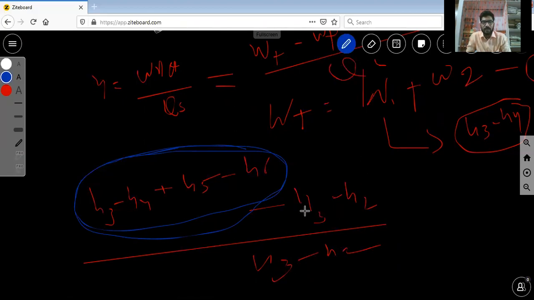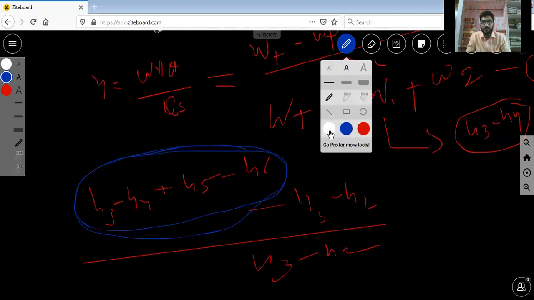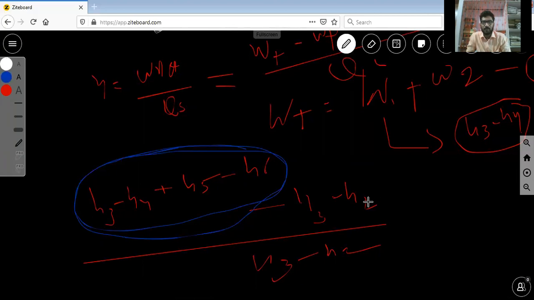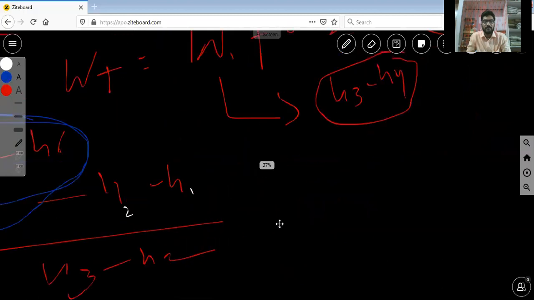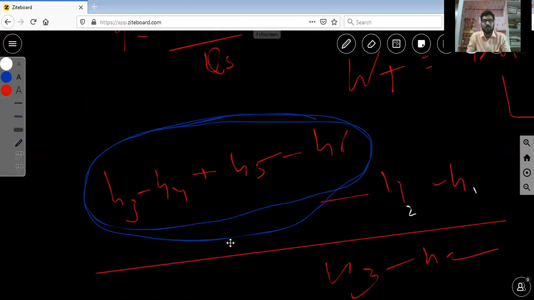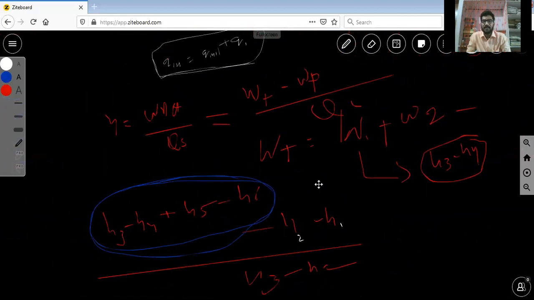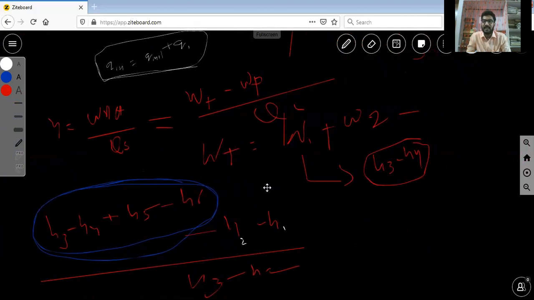This is the expression for the efficiency of the modified Rankine cycle, that is, the reheating Rankine cycle.